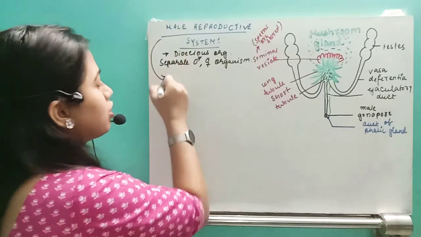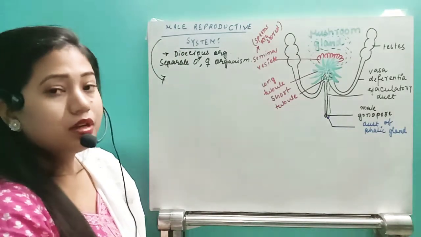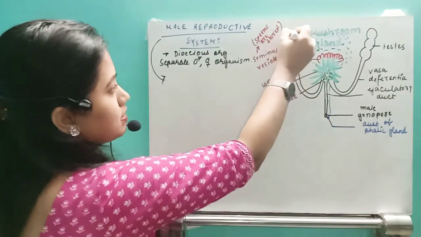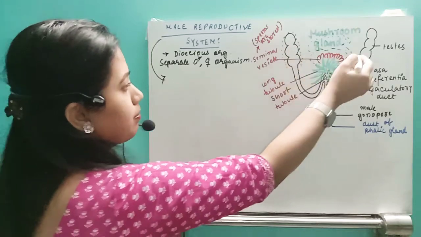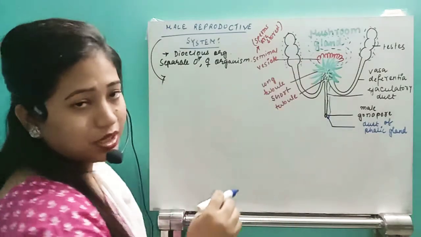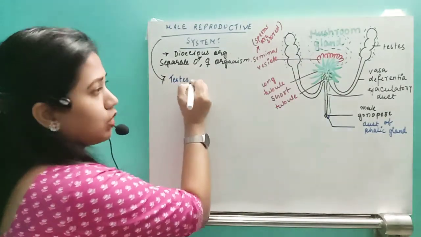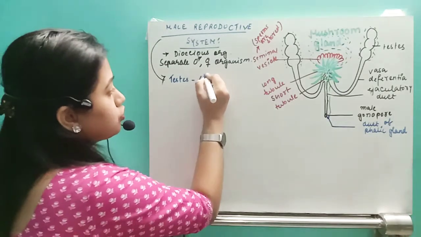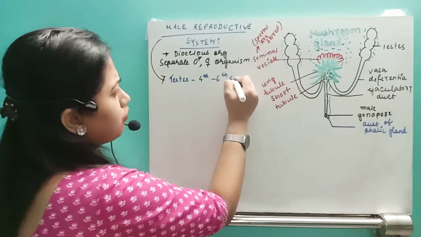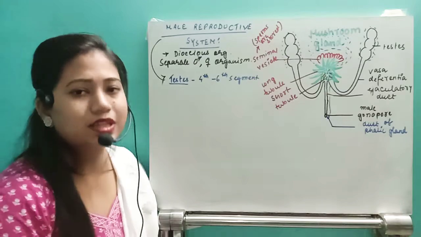So in the male reproductive system, what happens? The male reproductive system will bear a pair of testes. This is the pair of testes, and these testes are completely buried in the fat bodies dorsally. They bear a pair of testes in which location? From the 4th to the 6th abdominal segment.